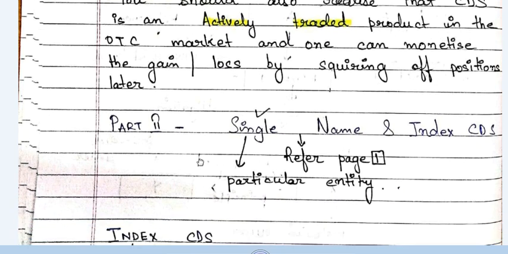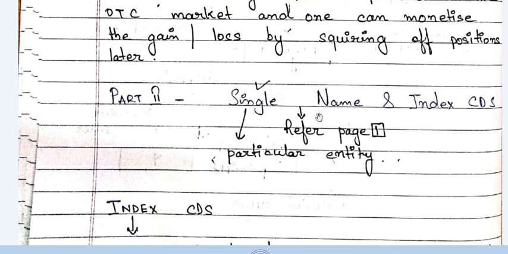Now, let's move on to part 2. Part 2 is single name and index CDS. So what is a single name CDS and what is an index CDS? Single name CDS is very, very easy. We have been learning single name CDS right now, where there was a particular reference entity, say Reliance Industries Limited, on the bonds of which we have bought protection. So that is a single name CDS. Single name CDS means a particular reference entity is there, and the protection that we are buying on that particular reference entity is called single name CDS. We do not have to study anything more about this.